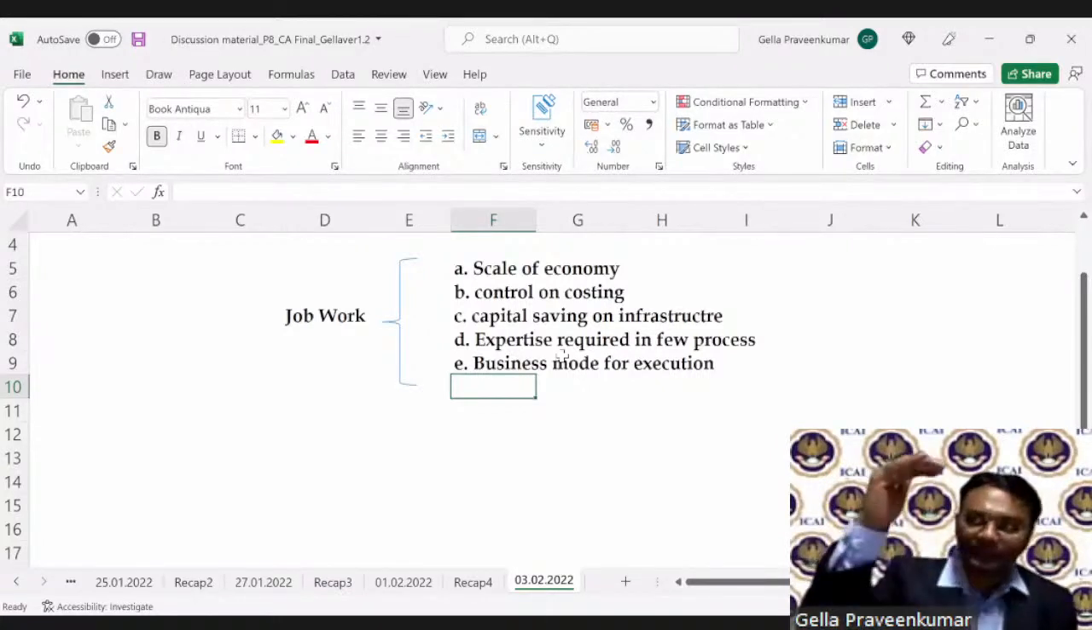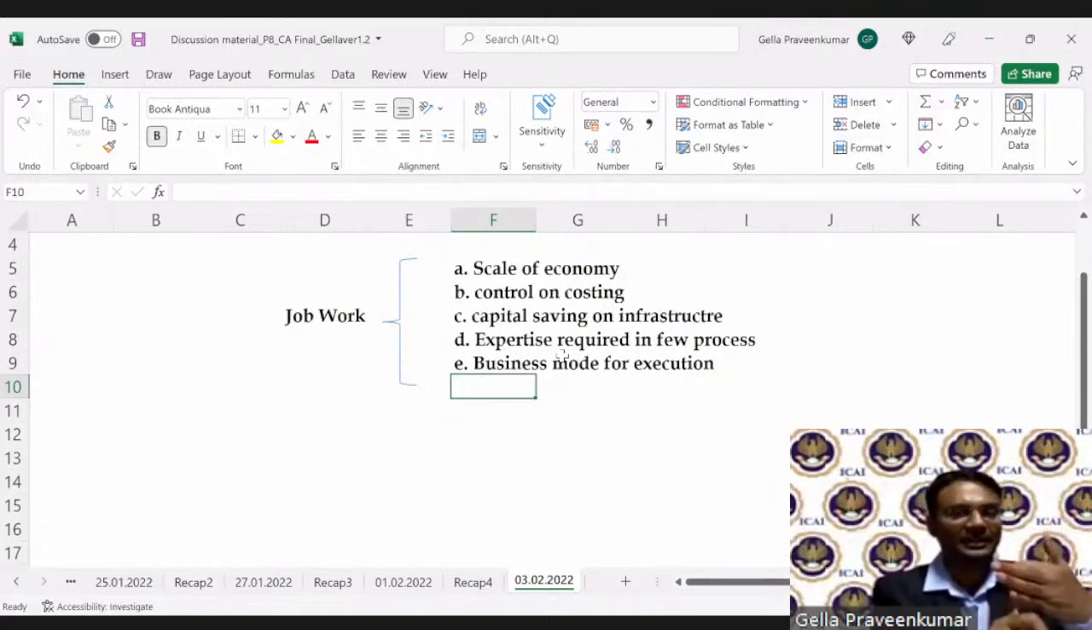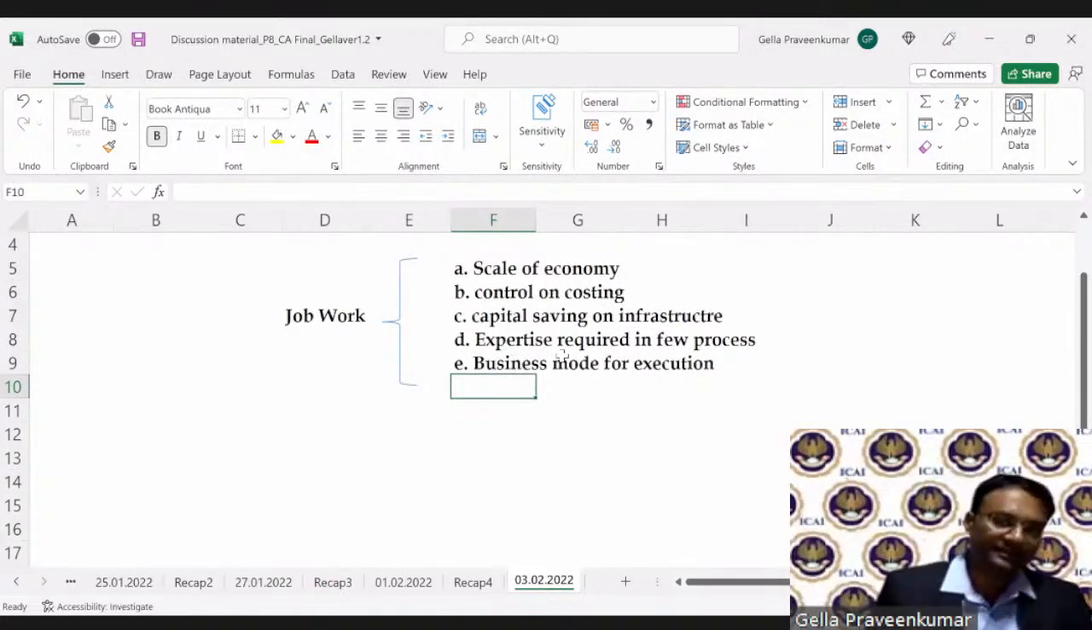For reducing my overhead for the salary, to eliminate the capital expenditure, and also to have an ease of getting the work done. Point number 2, control on costing.